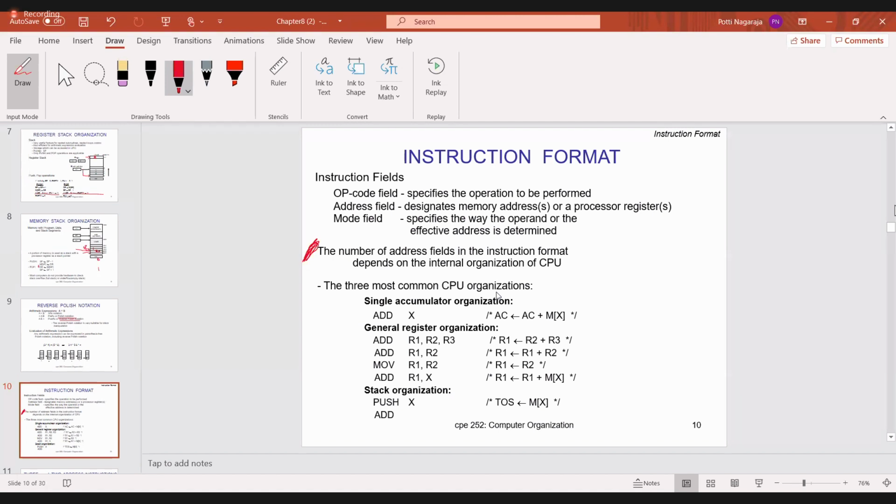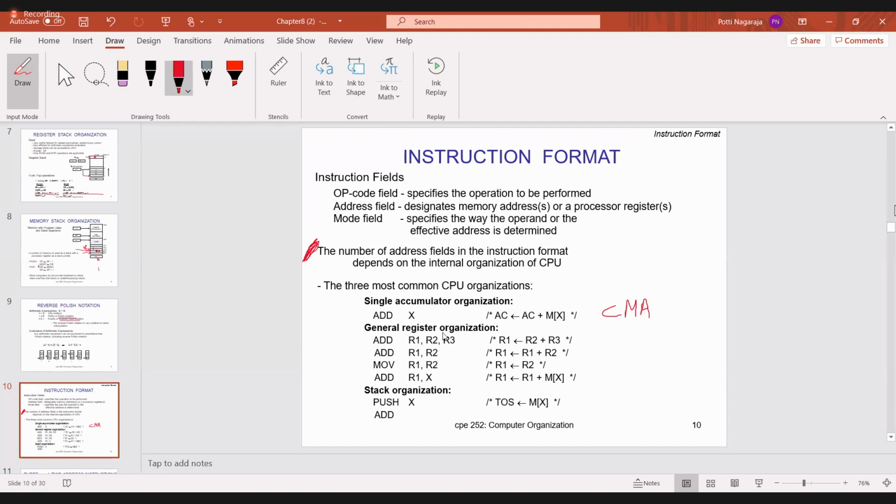You already know single accumulator organization; an example is complement accumulator, complement register. You have already done all of these, right? We are performing the operation on the accumulator. So complement accumulator, complement, okay, like that. And one more is addition. X is nothing but a memory location. Now we are doing an addition operation between the accumulator and the X memory location. Some operand will be there. So we are doing addition between AC and memory and storing the value in AC. Okay, this is called a single accumulator organization.